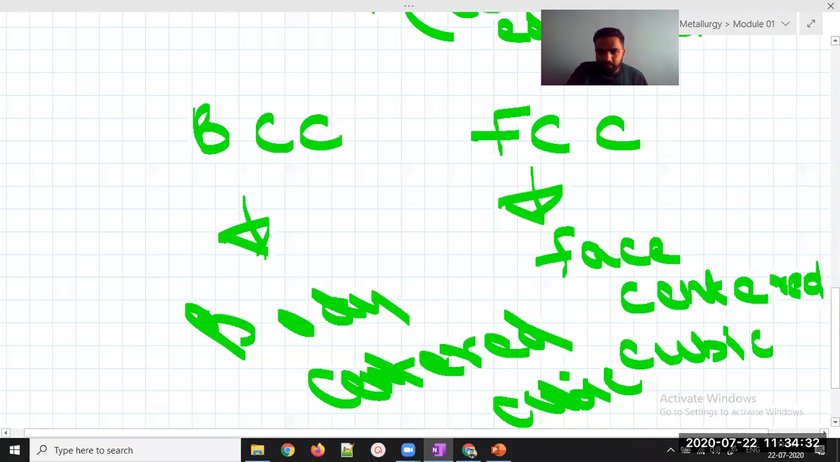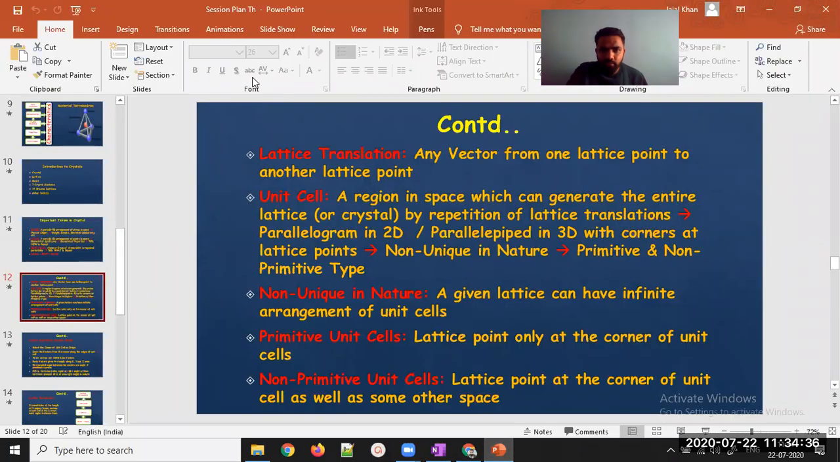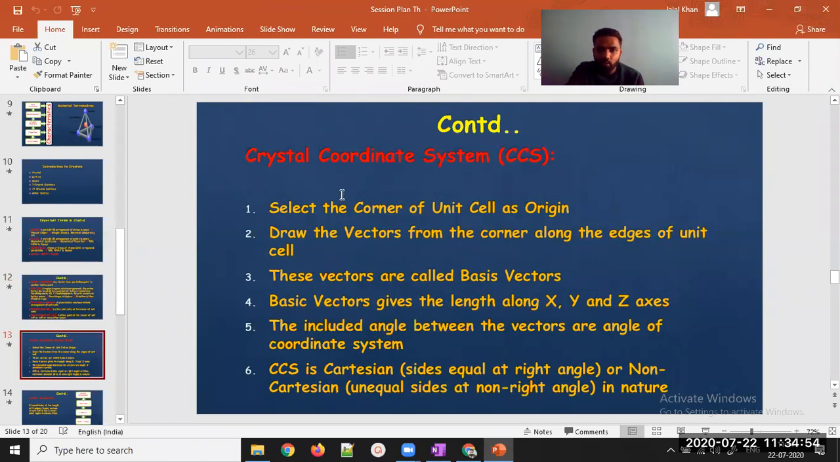What are the different things that we need to study? We have already covered what we mean by lattice and what we mean by unit cell. If you repeat the unit cell, what you get is a crystal. You do the repetition along the lattice translations. It can be non-unique in nature, primitive in nature, or non-primitive in nature. Now, the crystal coordinate system. If I want to draw a crystal coordinate system, how will I draw it?